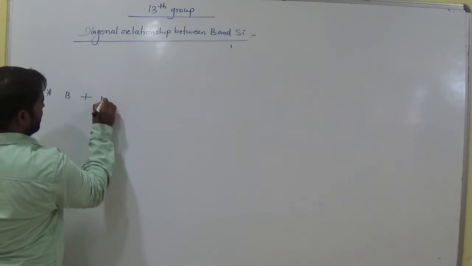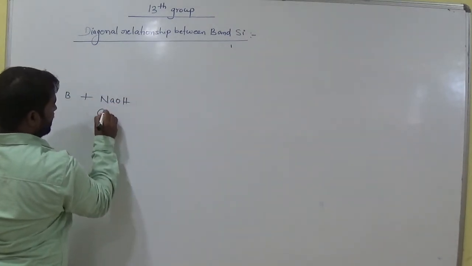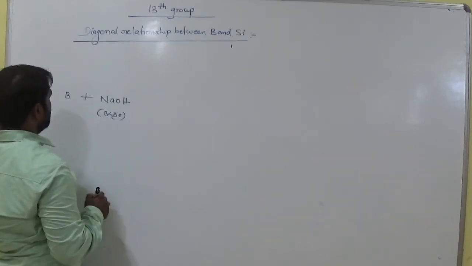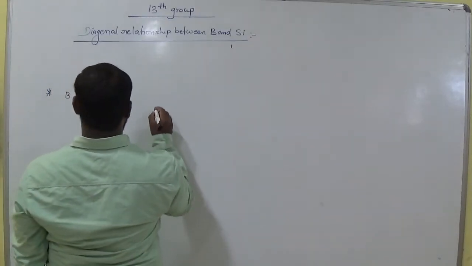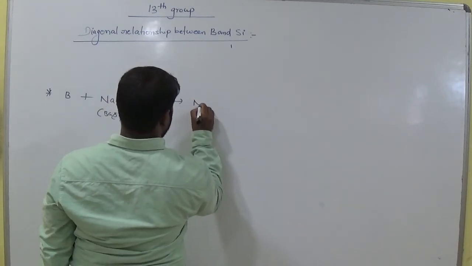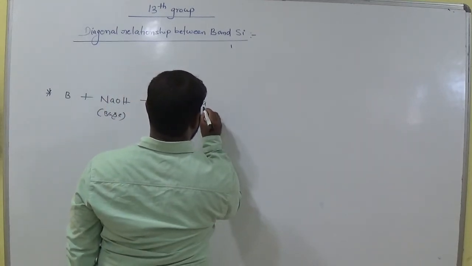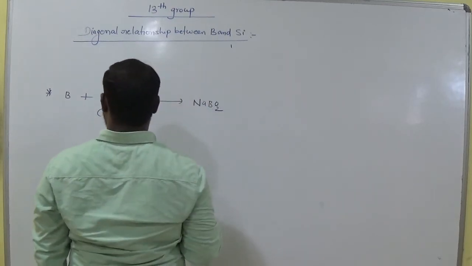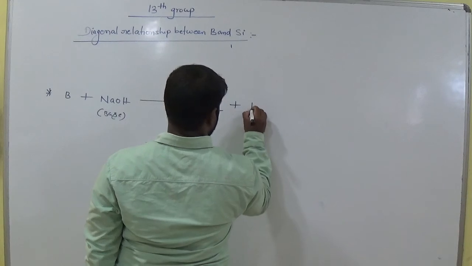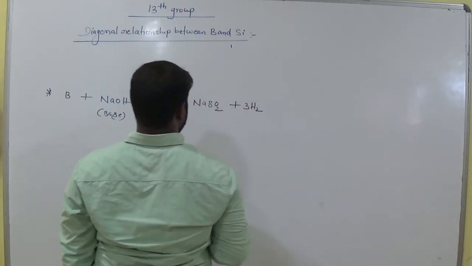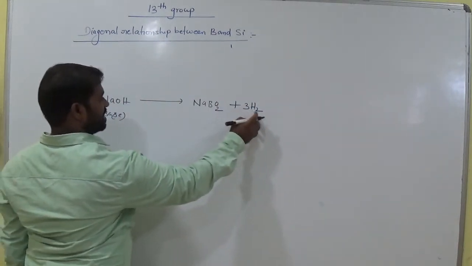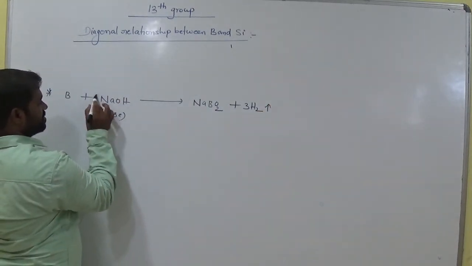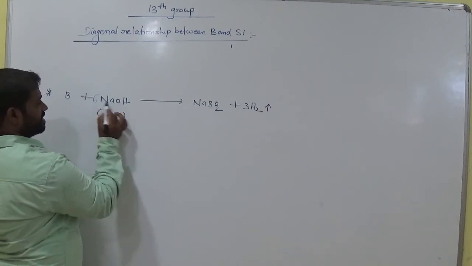And boron interact with sodium hydroxide. So balance this equation here. How many hydrogens here? 6 hydrogens. Okay. Here how many? 6 sodiums. 6 hydrogens here.